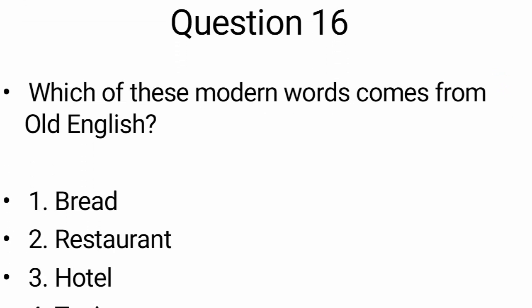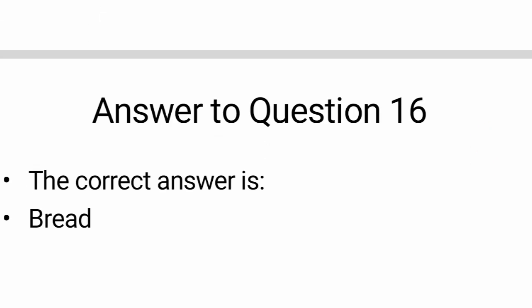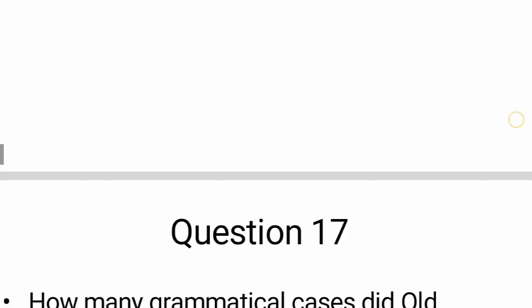Next question. Which of these modern words comes from Old English? That means the words given in the options are from modern English, and you have to guess which word is borrowed from the old one. Options: bread, restaurant, hotel and taxi. Let's see the correct answer. The correct answer is bread. Bread is the word borrowed from Old English. Okay, now let's move on to question number 17.